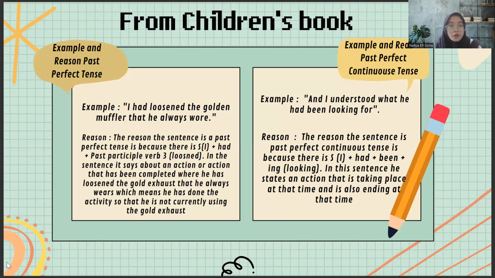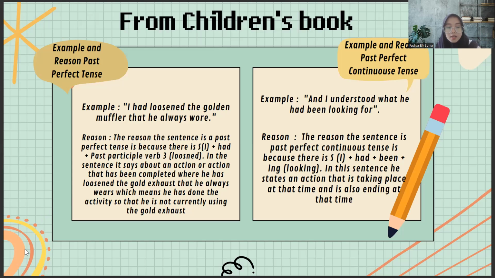Here is the example of past perfect tense: "I had lost the golden muffler that he always wore." The reason why this sentence is past perfect tense is because there is a subject, where the subject is I, plus had, plus participle verb 3, which is lost.